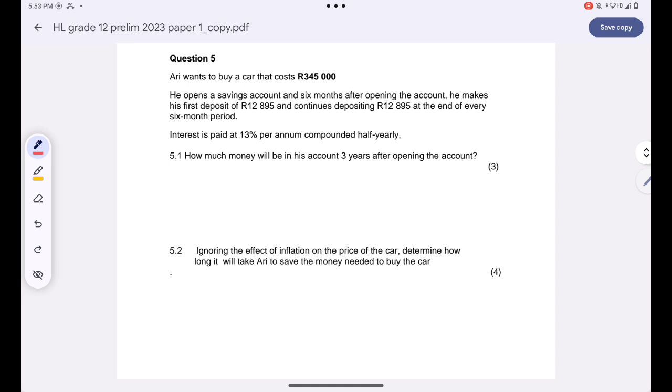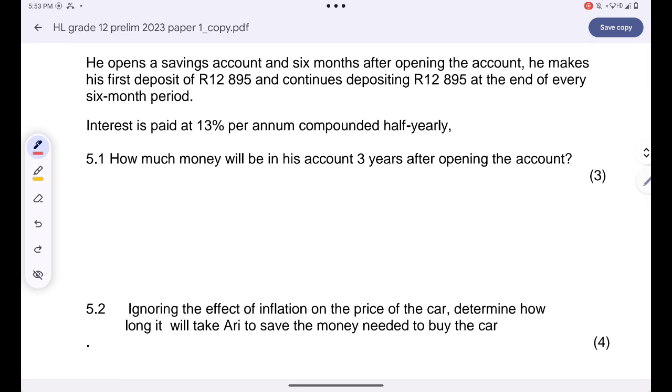The first question, guys, they want us to calculate how much money will be in his account after 3 years. Over here, we can see that Ari is paying half yearly, rather is investing 12,895 rands after 6 months. Are you together? Please note that the frequency of the payments corresponds with the compounding of our interest.